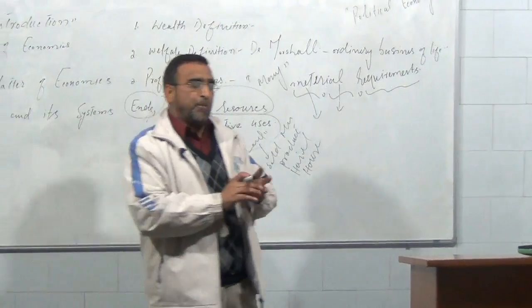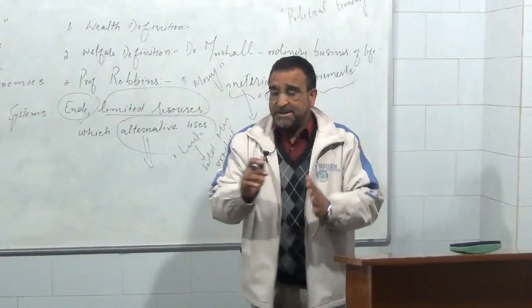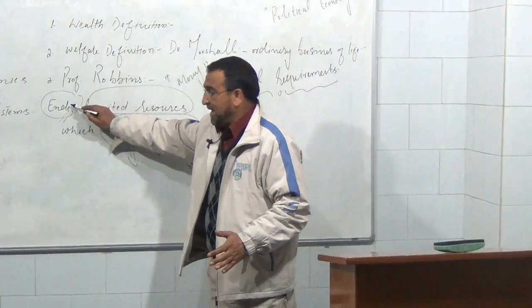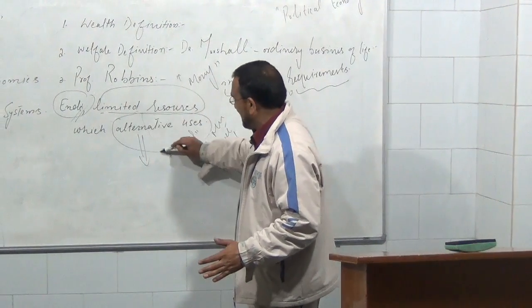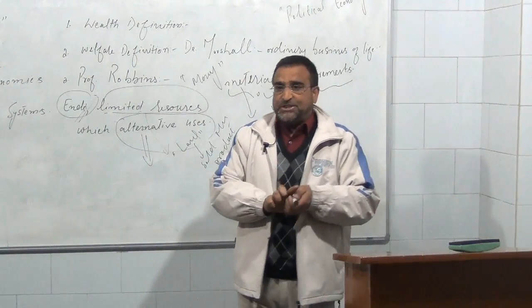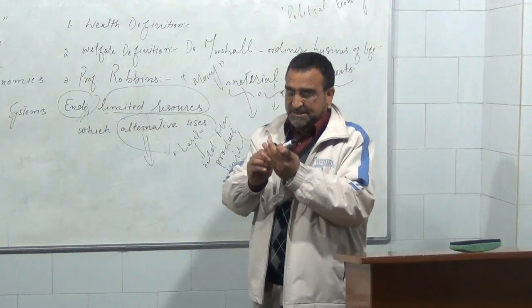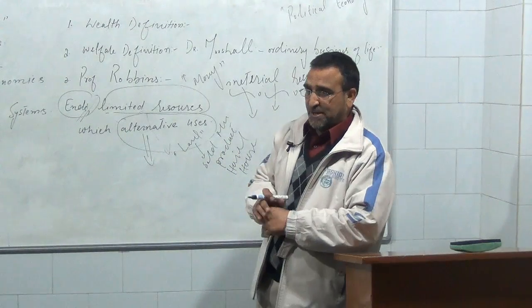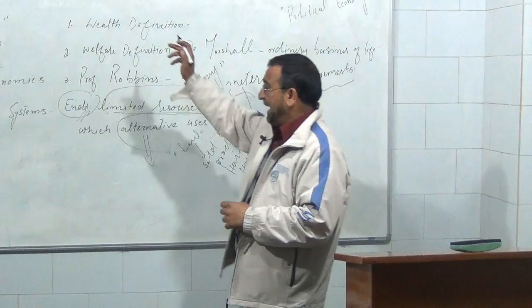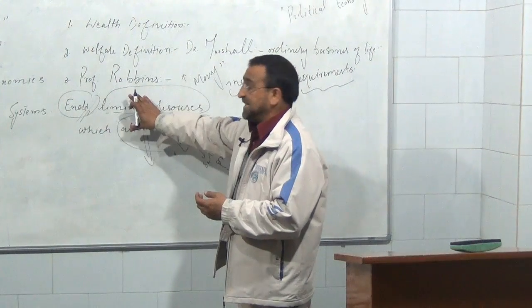So according to Robbins, the subject which traces the relationship between limited resources and alternative uses, the relationship between these three propositions, that subject we call economics. And this is the third definition.